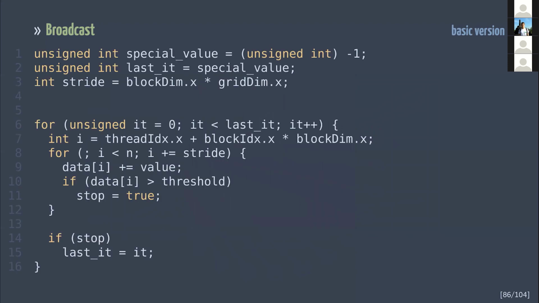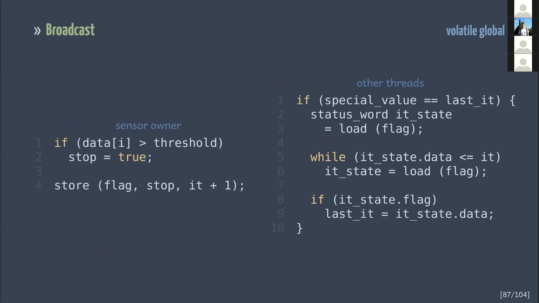To have a reference, let's pretend that the sensor is located in each cell and it is triggered simultaneously. The code performs some computations on line 9, and if the result is greater than the threshold, the iterations are stopped. To leave only one sensor, we need to modify the code as follows. The sensor owner checks its results and stores the flag along with the current iteration number. Reader threads load the data and spin until their iteration number is equal to the writer's one.